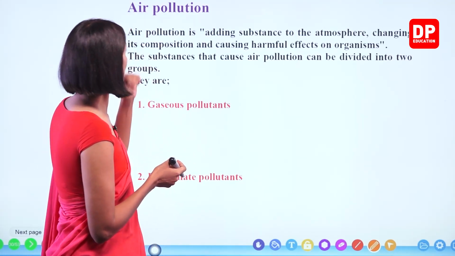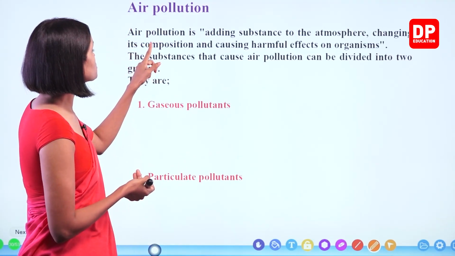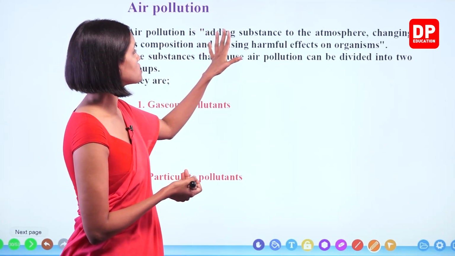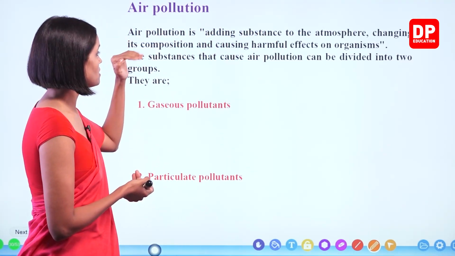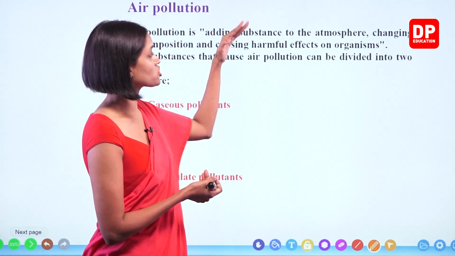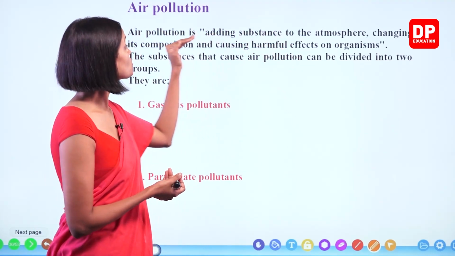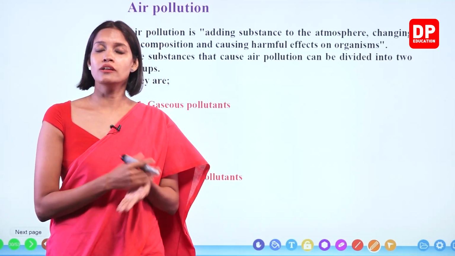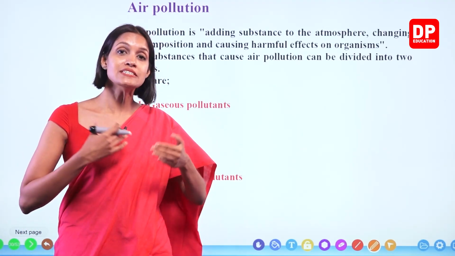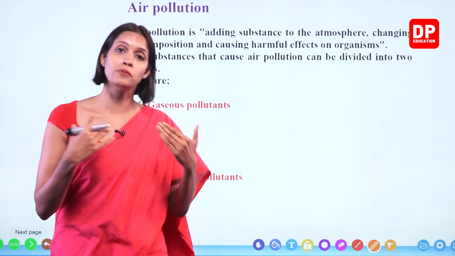Let's see, air pollution. Air pollution is adding substances to the atmosphere, changing its composition, and causing harmful effects on organisms. When we learned about the composition, I explained that the composition of the atmosphere changes from place to place.